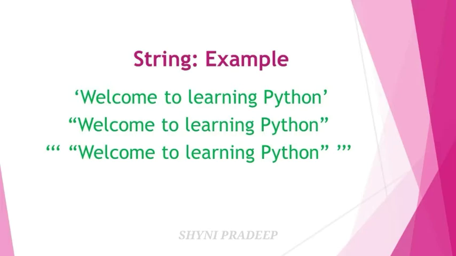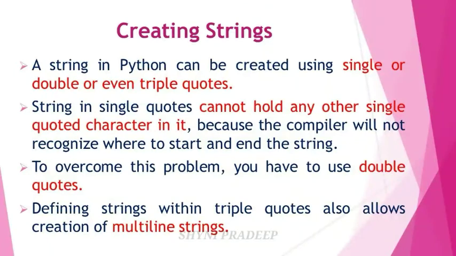So let's see how to create strings in Python. A string in Python can be created using single or double or triple quotes. A string in single quotes cannot hold any other single quoted character in it, because the compiler will not recognize where to start and where to end the string.